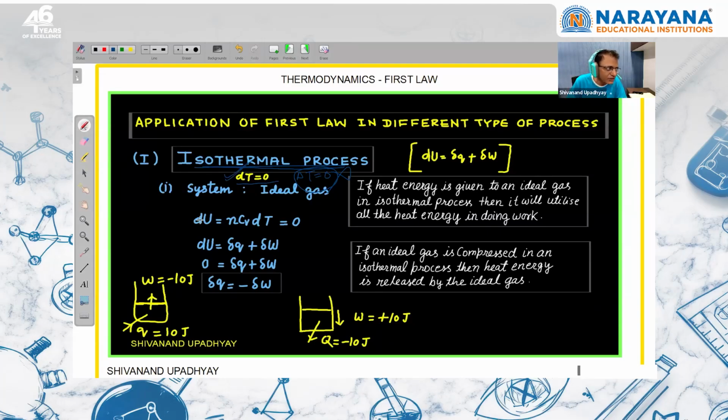So for an ideal gas, we know that ideal gas participating in any process, dU is nCv dT, dT is zero, so this is zero, right? And from first law of thermodynamics, we can say that dq is minus times of dw. So we know that if heat is given to the system, this q will be positive, and the same amount of work is done by the system, so w will be negative, right? Magnitude बराबर होगा, because डेल्टा यू की वैल्यू जीरो है, और इफ वी आर कंप्रेसिंग द सिस्टम विल रिजेक्ट हीट एनर्जी. दिस इज फॉर एन आइडियल गैस.